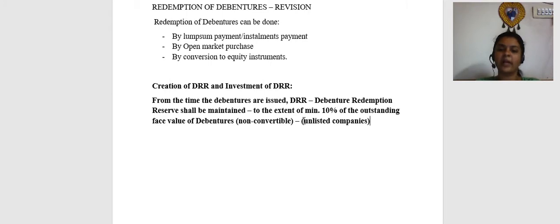So in a question, when they speak about issue of debentures, you have to mandatorily remember that DRR has to be created for minimum of 10%. Friends, earlier this kind of restriction was not applicable. This has come from the Amendment of Rules of 2019. So please ensure that you remember this particular point. This is the first point to remember.